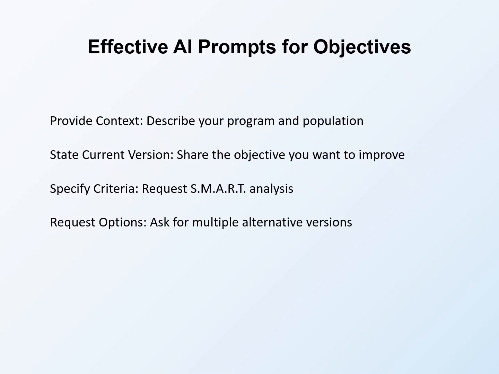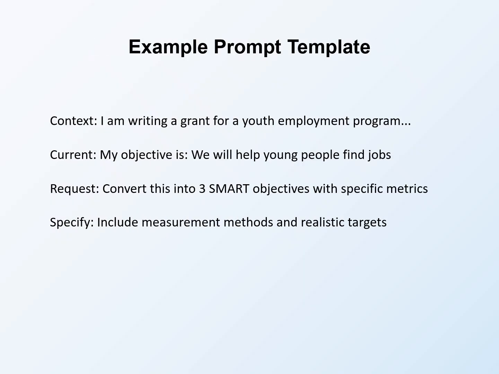Options enable choice. An example prompt template demonstrates effective structure. Context establishes the program. I am writing a grant for a youth employment program serving 18 to 24-year-olds in urban areas. The program provides job training and placement services. Current version shares the existing objective. My current objective is we will help young people find jobs. This is vague and needs improvement.